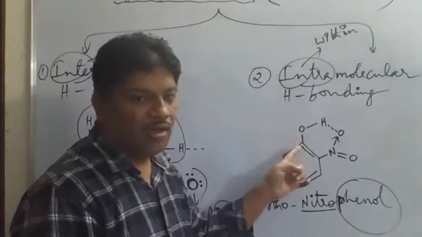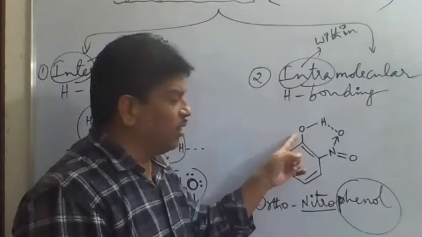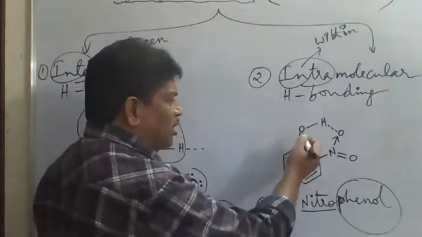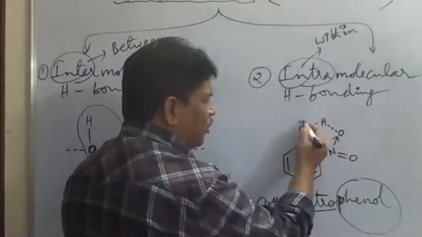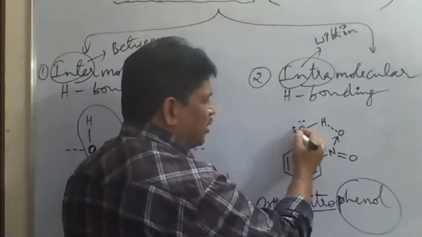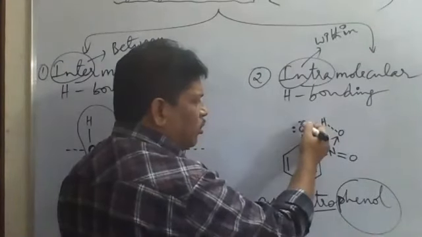Phenol. So what is it? A benzene ring with an OH group. Here in this OH group, oxygen has two bond pairs on either side and two lone pairs. So around this oxygen, two bond pairs and two lone pairs are there.